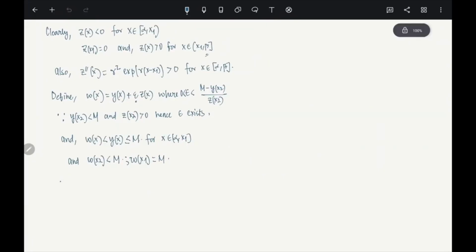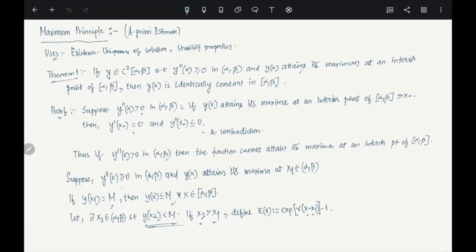Okay. Now see, since w double prime of x is y double prime of x plus epsilon z double prime of x, this is strictly positive in [alpha, x2] closed. Of course this is right. Between alpha and x2, y double prime is given to be strictly greater than 0.